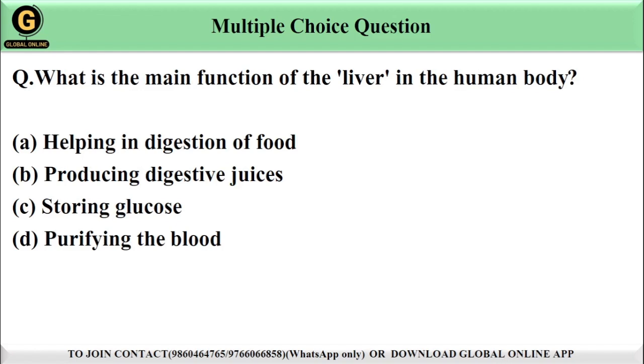What is the main function of the liver in the human body? We have options here: helping in the digestion of food, producing digestive juices, option C, storing glucose, and option D, purifying the blood. Guys, the correct answer will be option D, purifying the blood, because the liver plays a key role in filtering and purifying the blood, removing toxins and waste products. It also helps in storing glucose, producing bile for digestion, and supporting metabolism. However, its primary function is detoxification and blood purification. So the correct answer is option D, purifying the blood. Let's move to the next question.